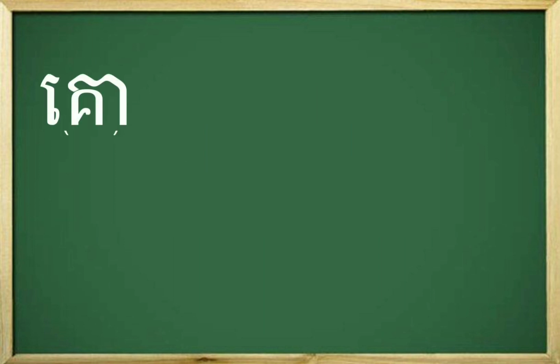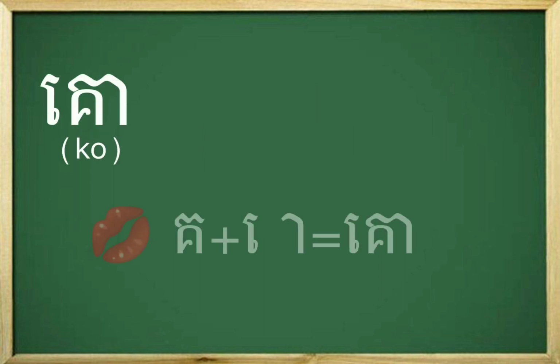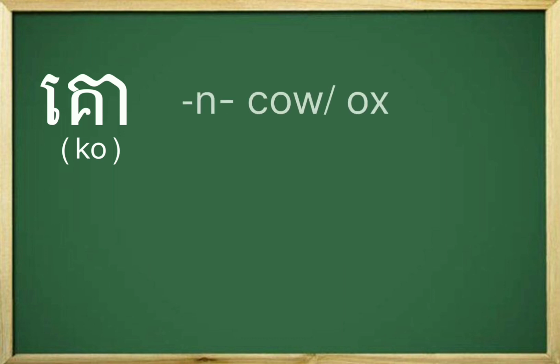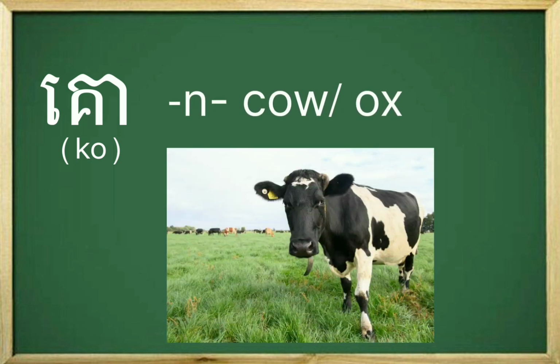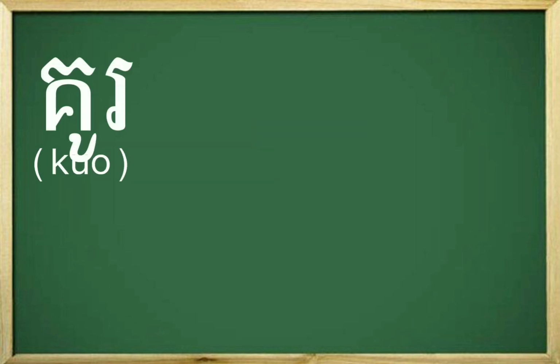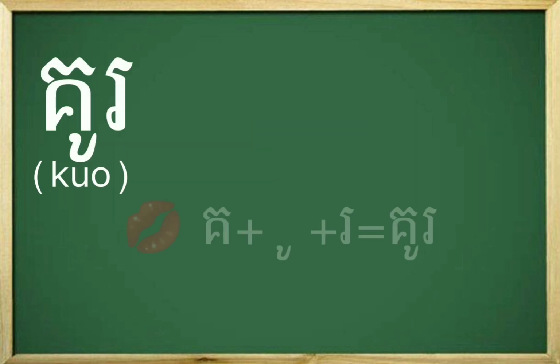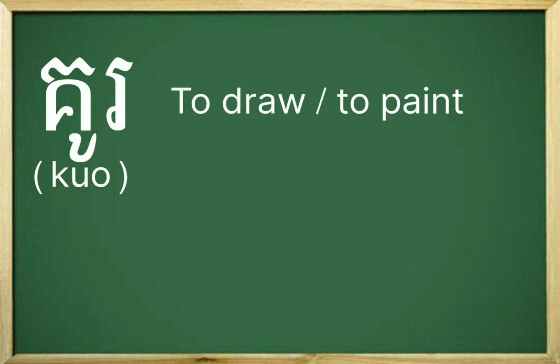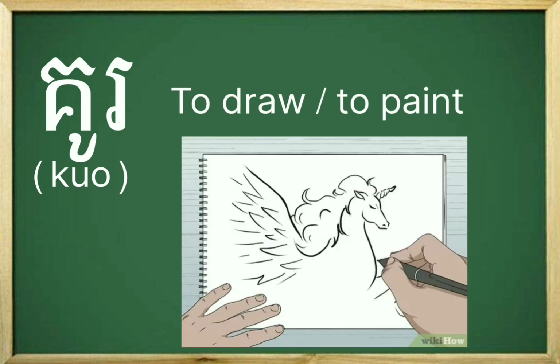Number 2 is the word Ko. I spell letter Ko plus sra o, so we can spell Ko o Ko. Ko in English means cow or ox. Number 3 is the word Ku. I spell Ko u Ku. Ku in English means to draw or pen.